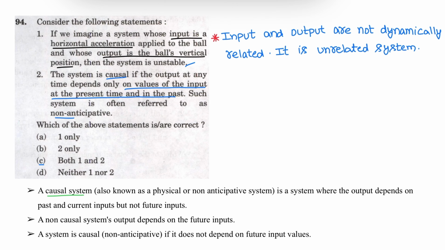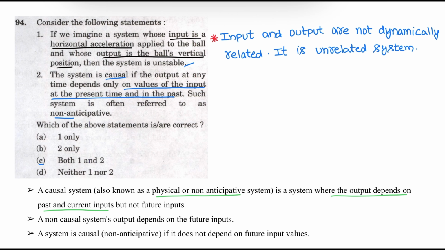A causal system, which is a physical or non-anticipative system, is where output depends on past and current inputs but not on the future inputs. For a non-causal system, output depends on the future inputs. A system is causal or non-anticipative if it does not depend on future input values. So statement 2 is correct. Both statements are correct. Correct answer is option C.